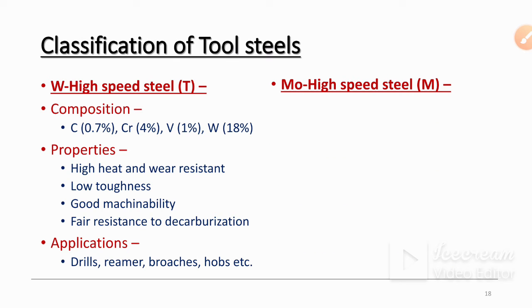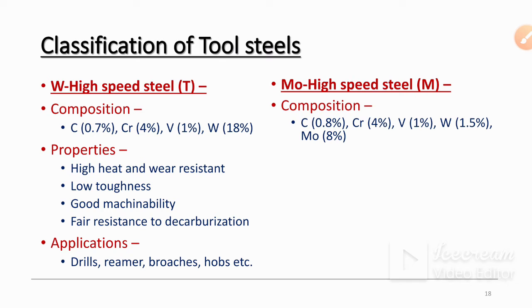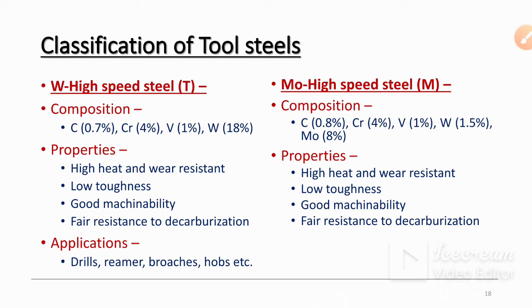Next, molybdenum high speed steels. So compositions: carbon 0.8%, chromium 4%, vanadium 1%, tungsten 1.5% and molybdenum 8%. In molybdenum high speed steels you will see tungsten 1.5% and molybdenum 8%. The percentage of molybdenum is more than tungsten. Then properties: high heat and wear resistant, low toughness, good machinability and fair resistance to decarburization.